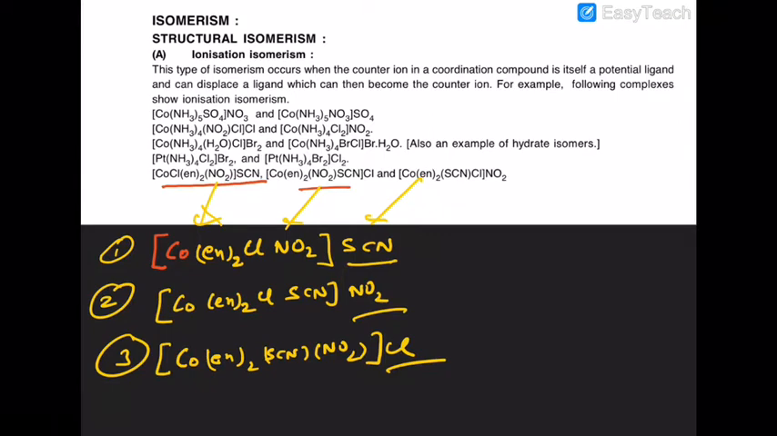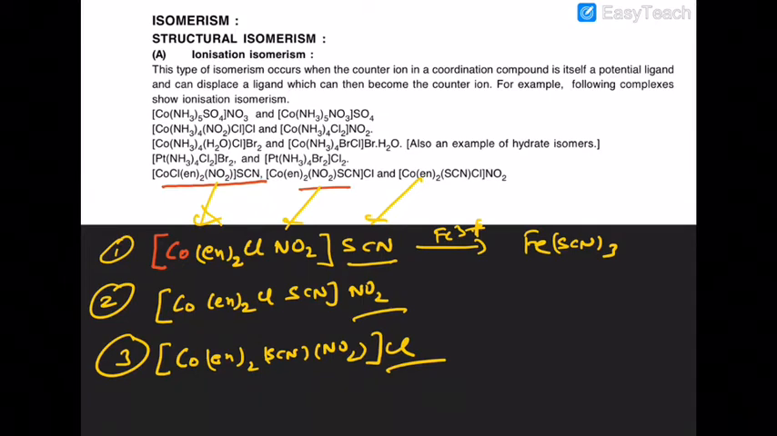So this compound has the same molecular formula in all three complexes, but the nature and properties of the complexes in each and every case are entirely different. So this type of isomerism is known as what? Ionization isomerism. If to that you add Fe3+ ion, then you will get a blood red color PPT.